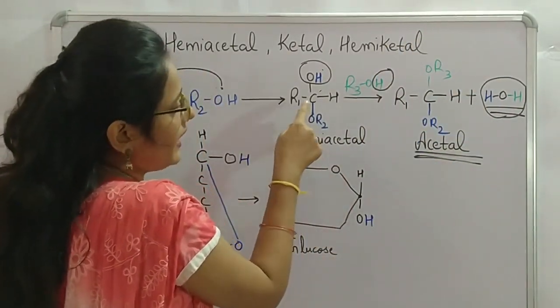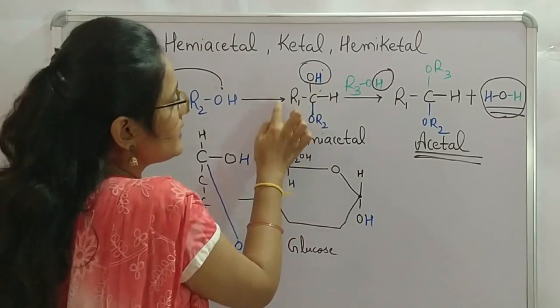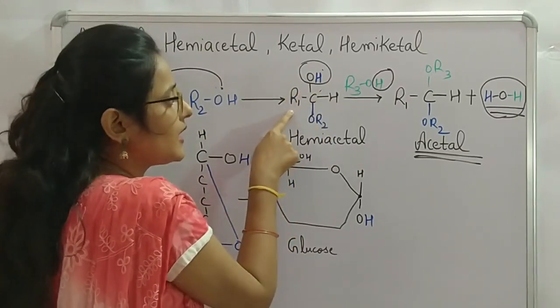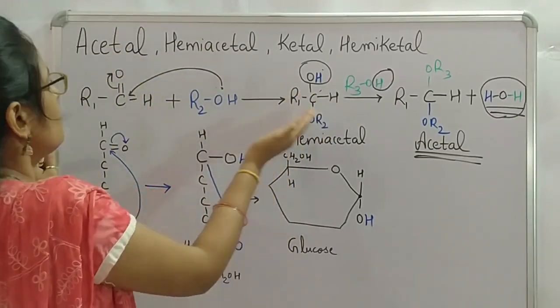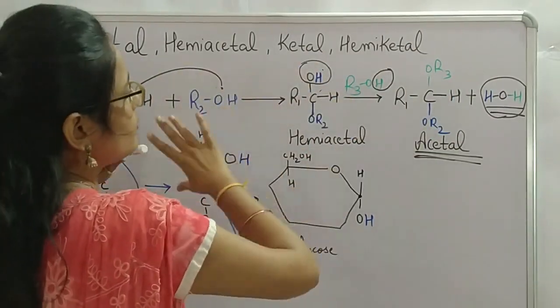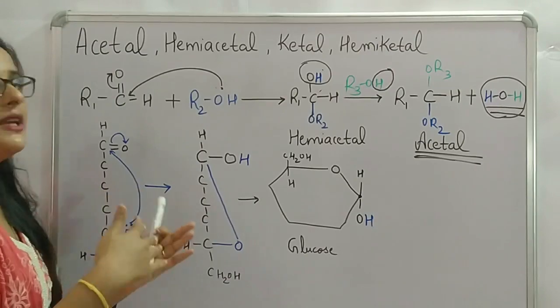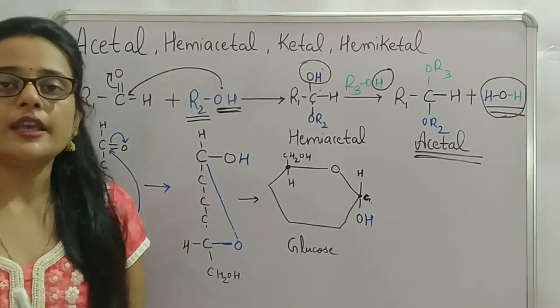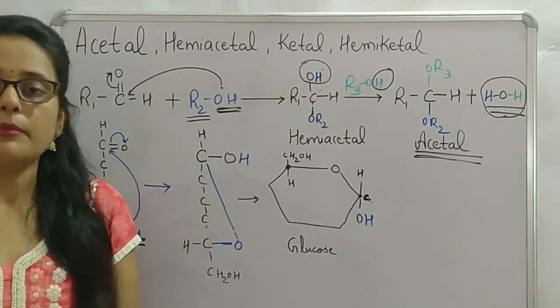This carbon is our hemiacetal carbon, and this R1 is the hemiacetal group, which was the part of this aldehyde containing group. This is the reaction where we saw the meaning of hemiacetal and acetal. Now we will see how glucose is called a hemiacetal.